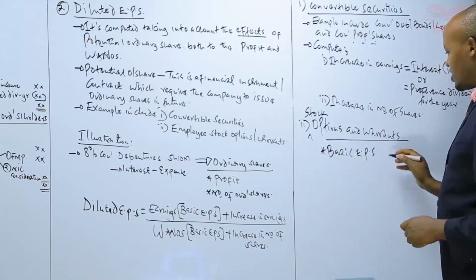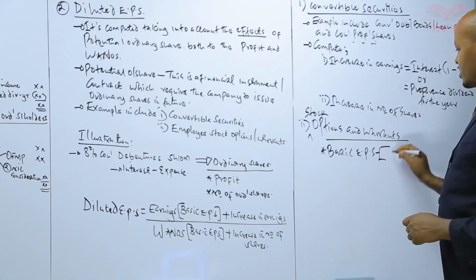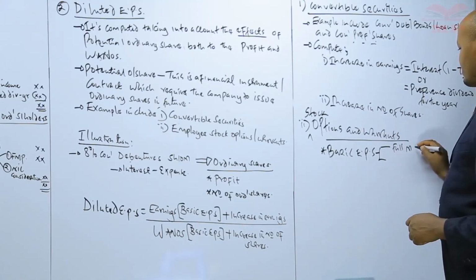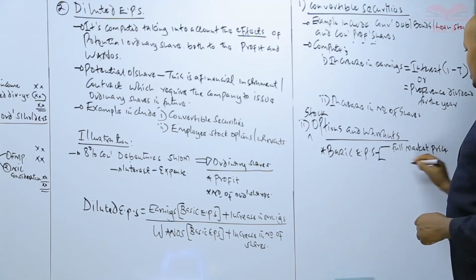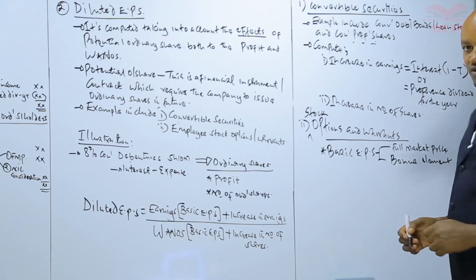And therefore, those shares which are issued to the employees once they exercise their stock option, for the purpose of computing the basic earning per share, we say that we split them into two components: shares deemed to be issued at full market price and what we refer to as the bonus element, or basically those shares which are deemed to be issued for free.